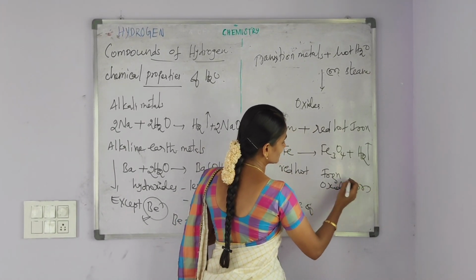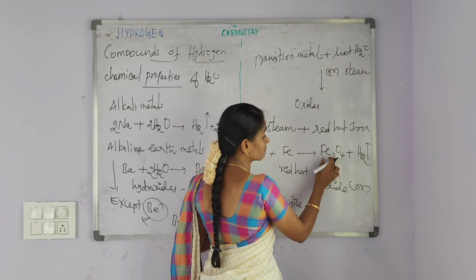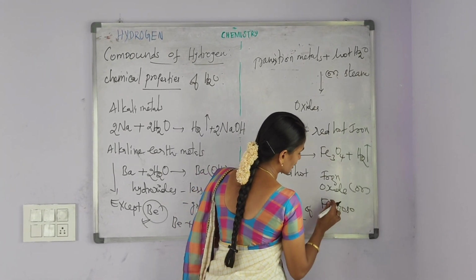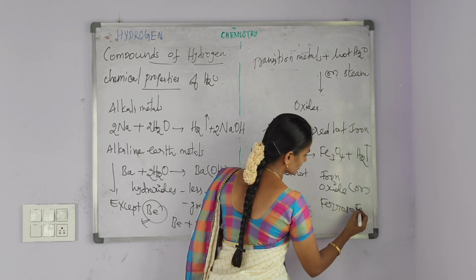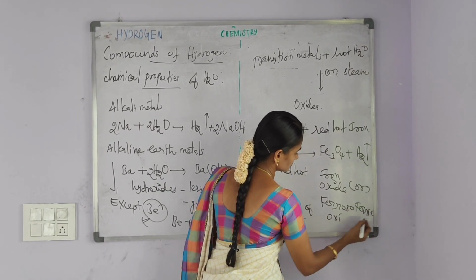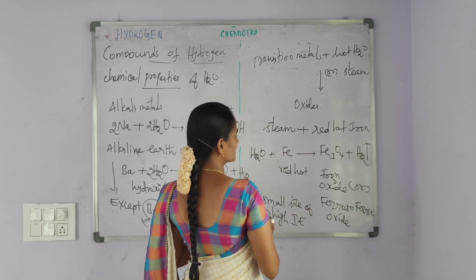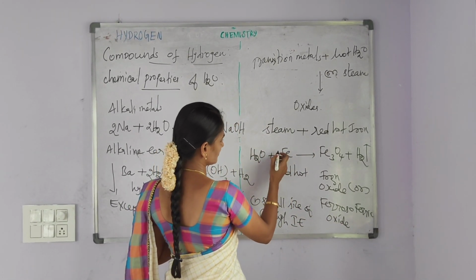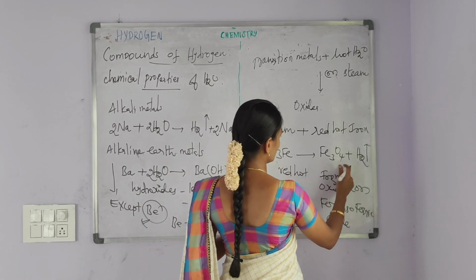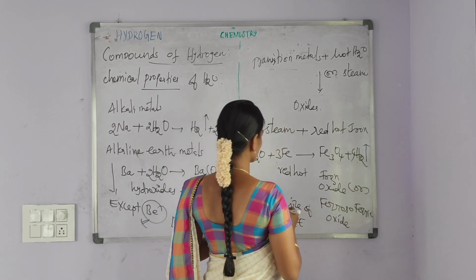Iron oxide, that is Fe3O4, is also called ferric oxide. Balancing the equation, here 3 and then here 4 and then here 4.